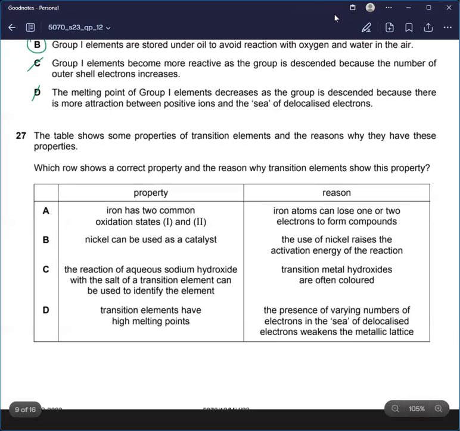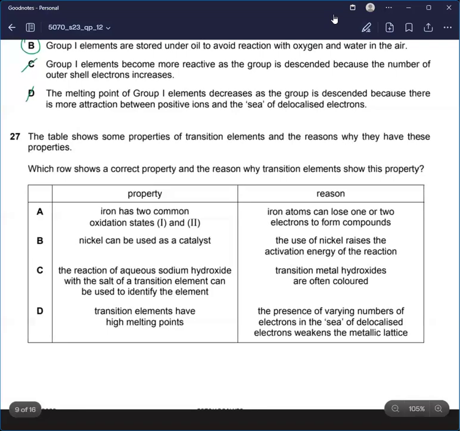Okay. The table shows some properties of transition elements and the reasons why they have these properties. Which row shows a correct property and the reason why transition elements show this property? Iron has two common oxidation states, 1 and 2. Iron atoms can use 1 or 2 electrons to form compounds. Okay. Nickel can be used as a catalyst. The use of nickel decreases the activation energy. This is incorrect.